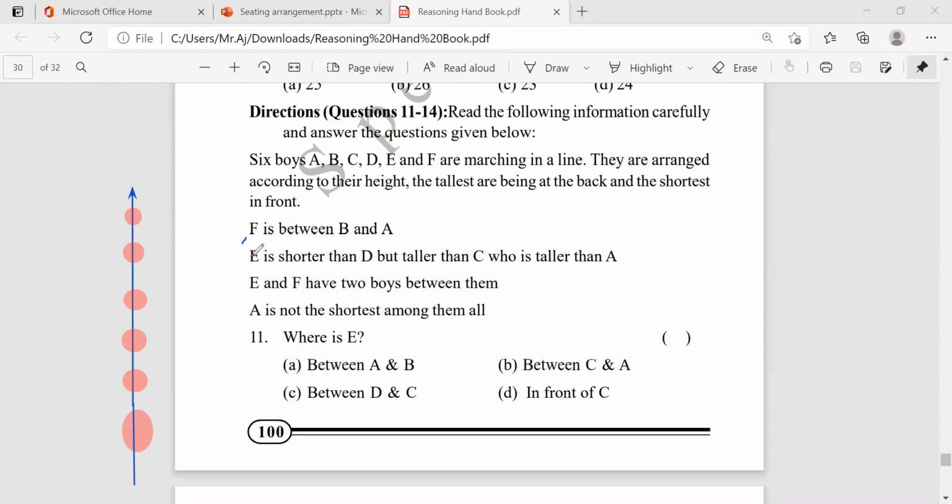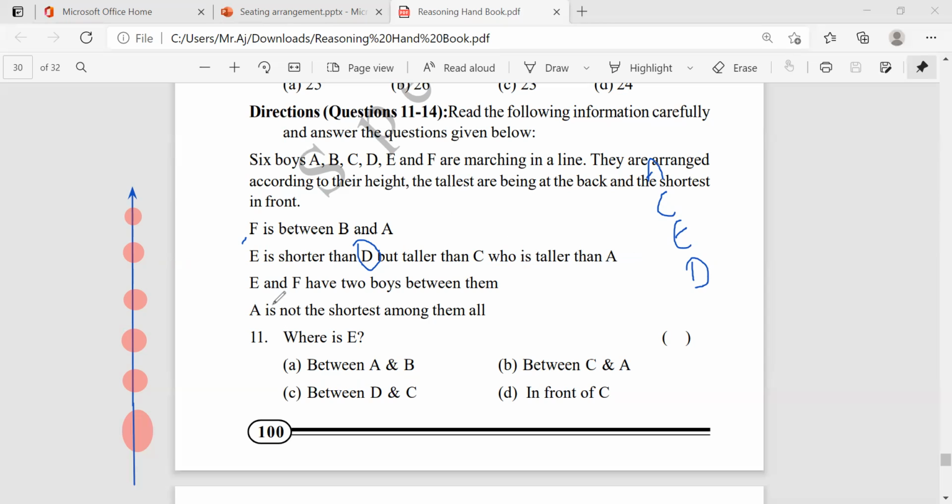C. So E is shorter than D, which means D's height is more compared to E, but E is taller than C. And C is taller than A. That means A. We got almost everything in one statement.